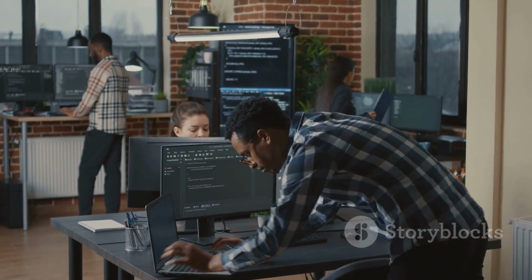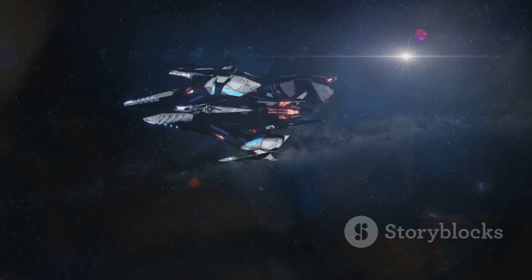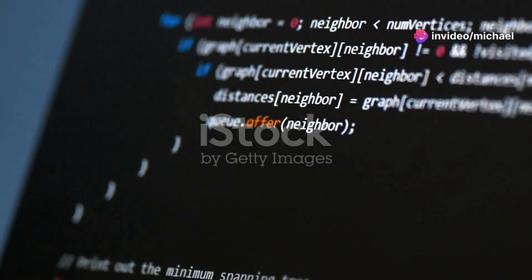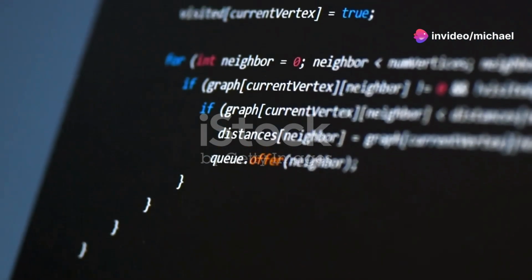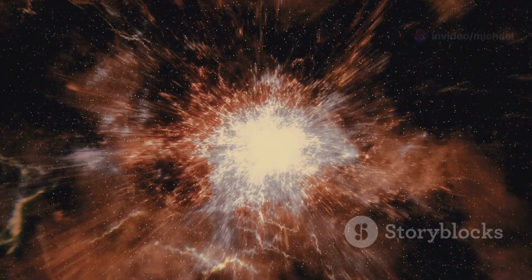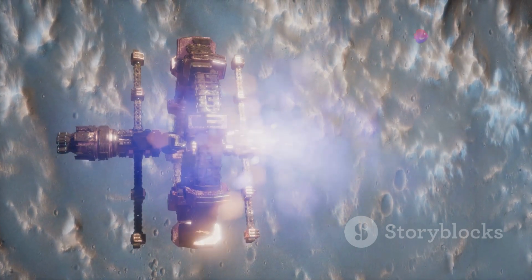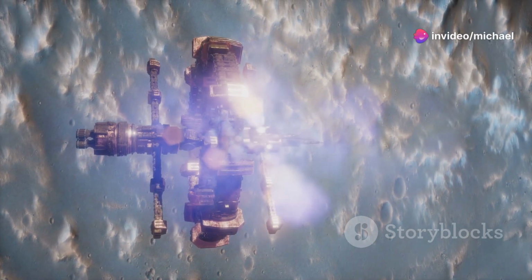Now that we've established our foundation, let's blast off into the world of basic prompts for AI scriptwriting. A prompt is a set of instructions we give to an AI system to generate a script. Think of it as a cosmic recipe. The ingredients we provide will determine the final dish the AI serves up. Let's start with a simple example. Write a script for a 2-minute video about the importance of space exploration.